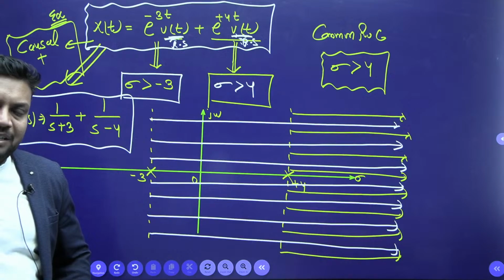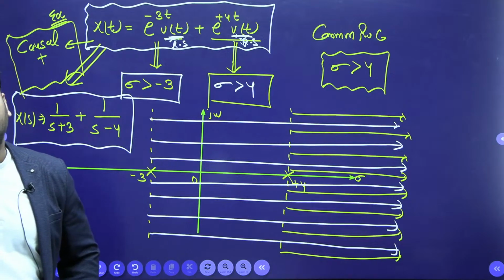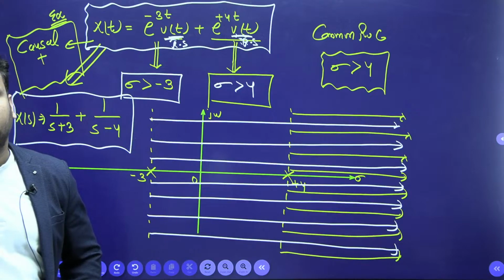Generally, this is the biggest mistake that students make. They observe the S-plane, and after that they say non-causal. Mistake ho gaya, no problem.